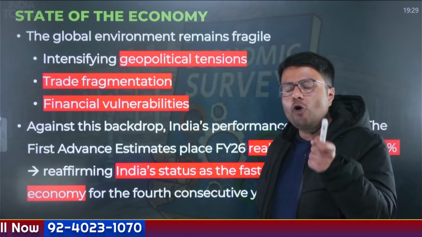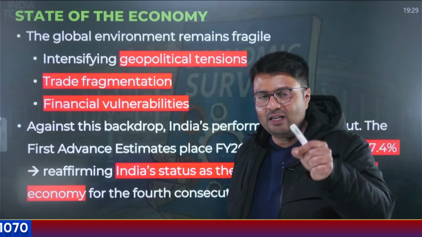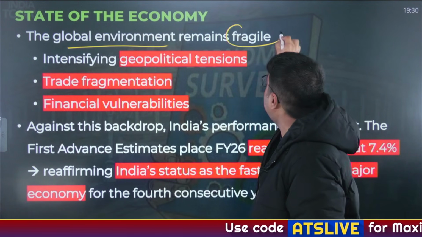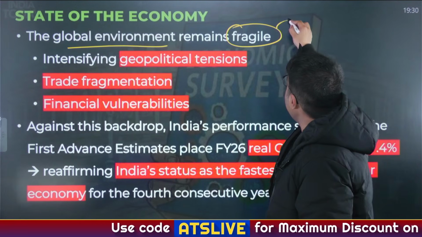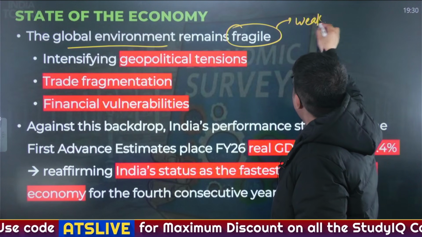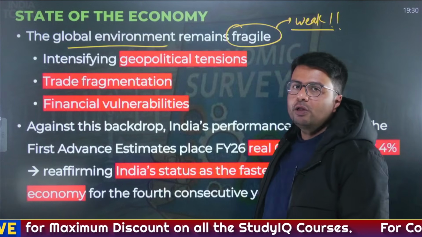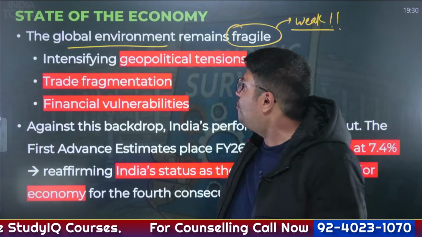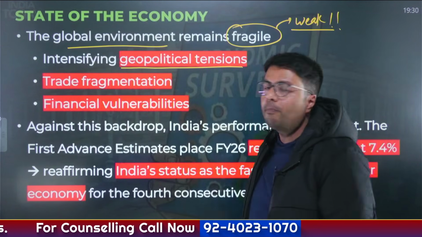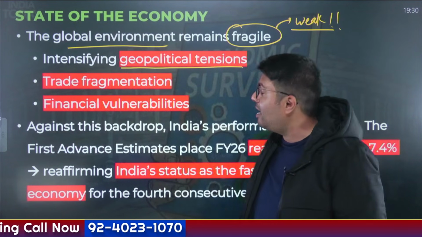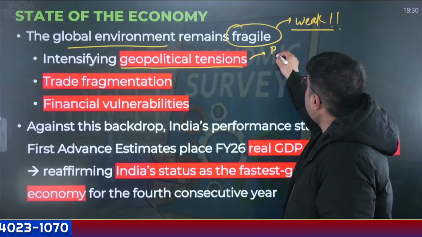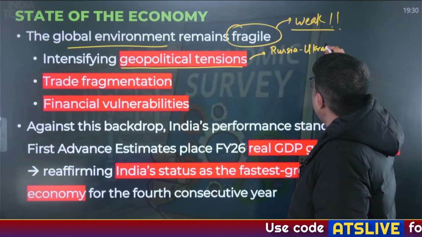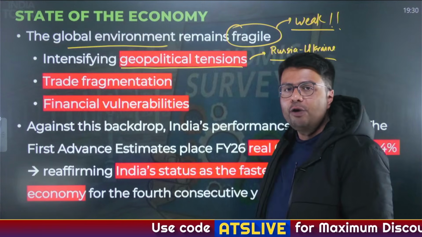Now this economic survey starts with a context. This shows that globally the economic environment remains fragile. What is fragile? Fragile basically means weak. Now what are the factors responsible for this weakness of global economy? The economy in global has become weak because of intensifying geopolitical tensions. As you can understand, for the past 4 years, Russia-Ukraine war is continuing, and there are no signs that this war will end in a near future.